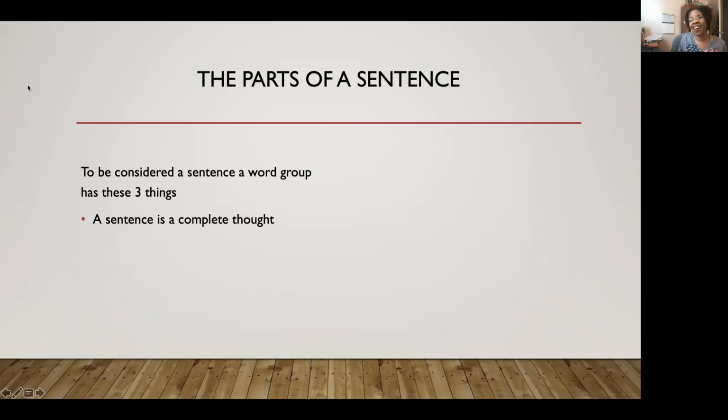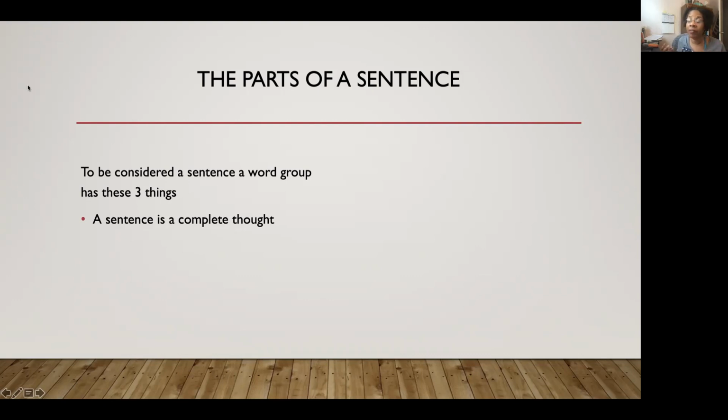Here's another word group that is not a sentence. Did that make any sense to you? So that sentence that I said was not a complete thought. Here's another one: Walking down the street. So that's not a complete thought. A sentence has to be a complete thought.